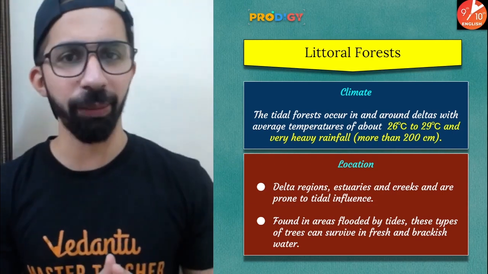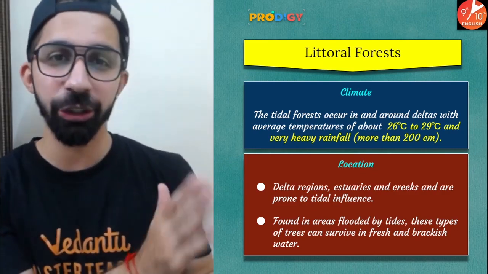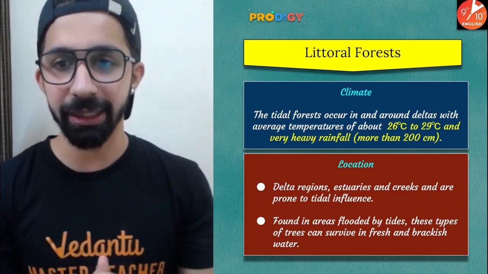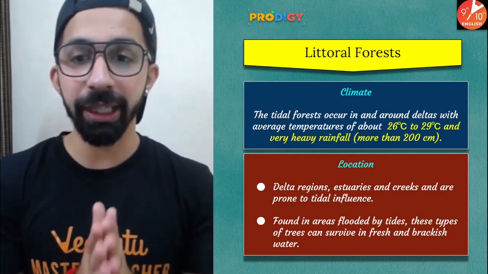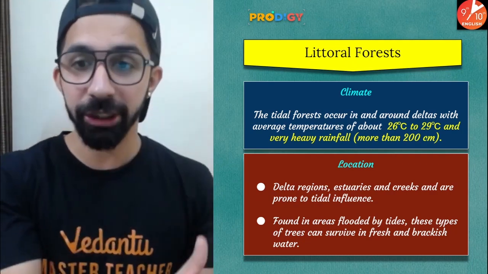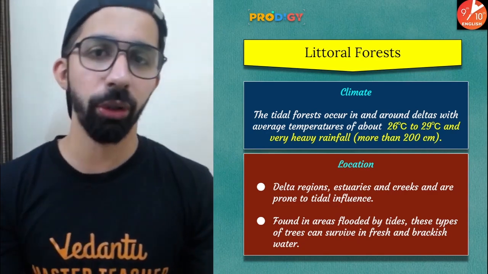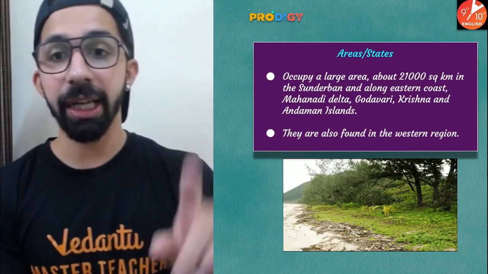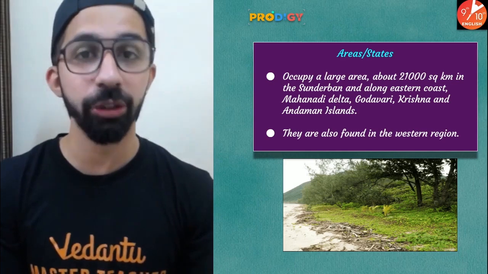Where will you find this type of forest? Delta regions and estuaries. Deltas you will find in the eastern coastal plain, estuaries you will find in the western coastal plain, and creeks, and they are prone to tidal influence. They are found in areas flooded by tides. These types of trees can survive in fresh and brackish water also, which consists of salt. It occupies a larger area of about 21,000 square kilometers in Sundarbans.